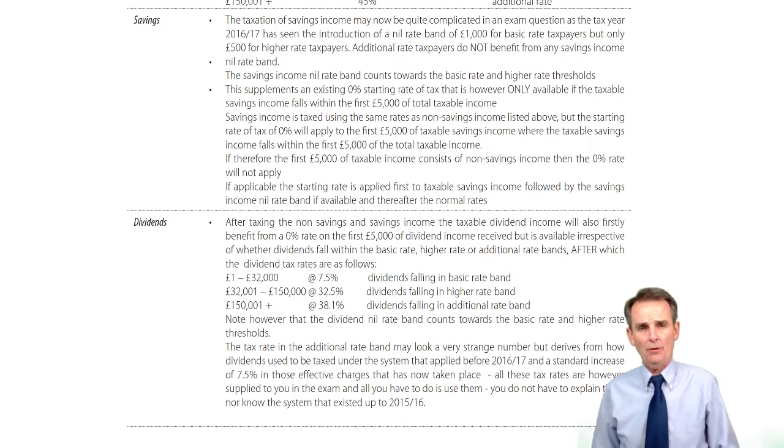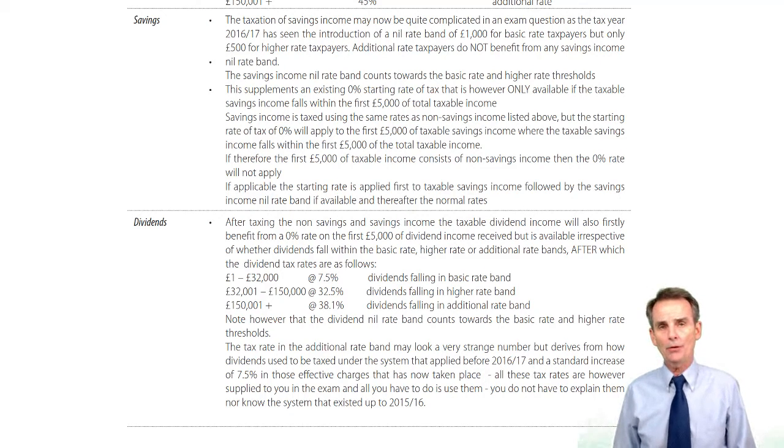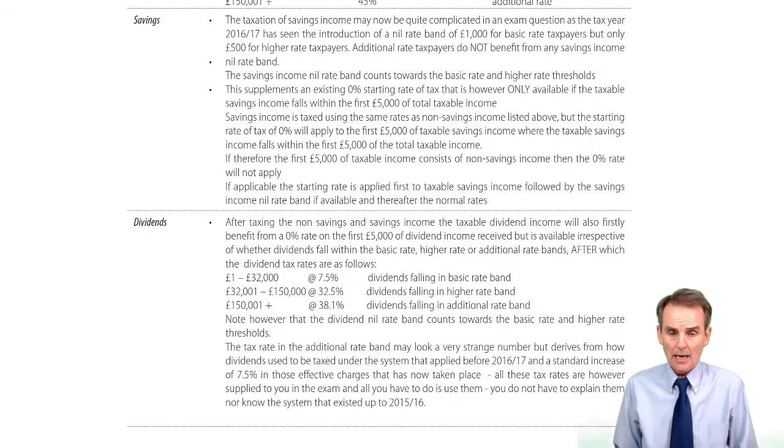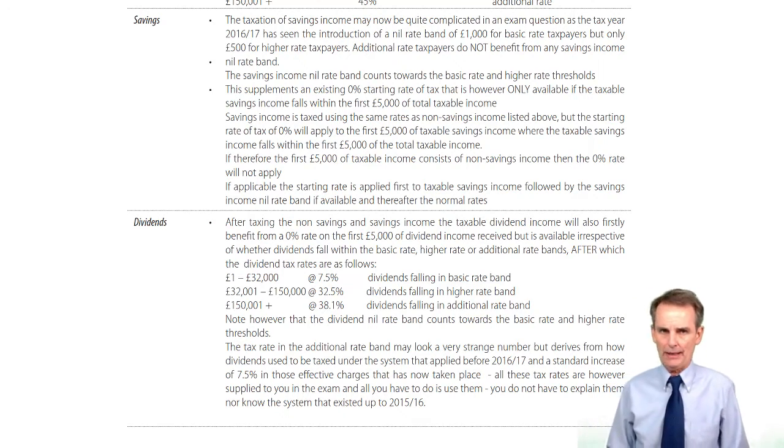Well, what we've seen so far in terms of the calculation of our tax liability, or indeed tax payable, on the taxable income figure that we have computed, is that non-savings income is very straightforward. Again, it's basic, higher, additional rate of 20%, 40%, 45% across the board. There's no variations on that. But savings income is a whole lot trickier. There's a number of variables.